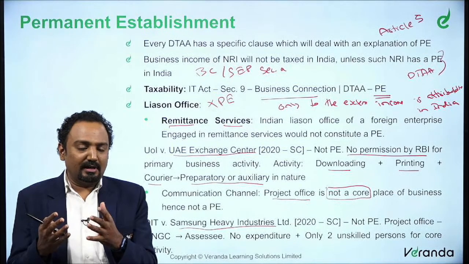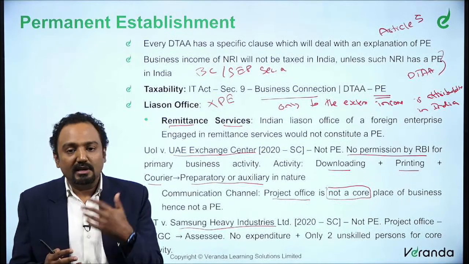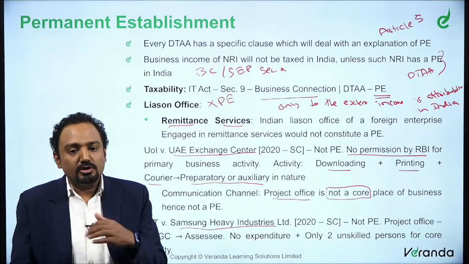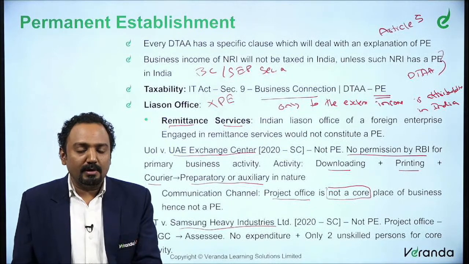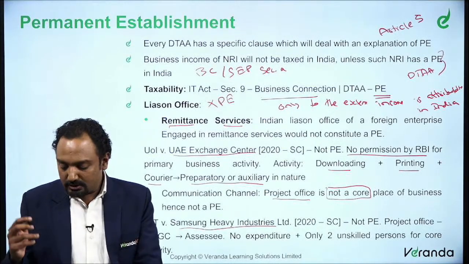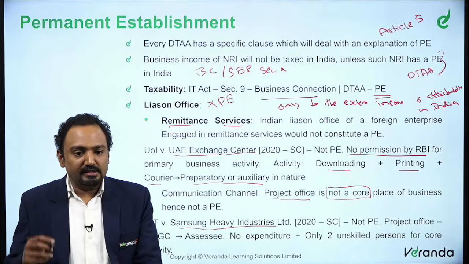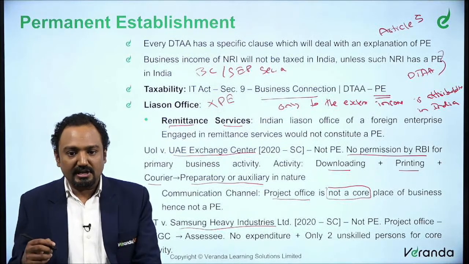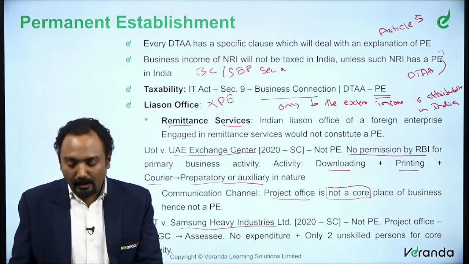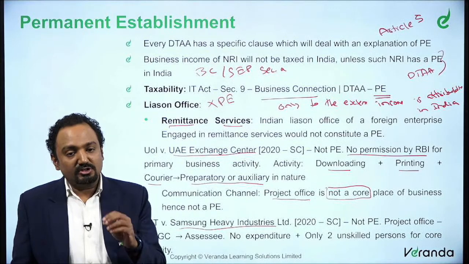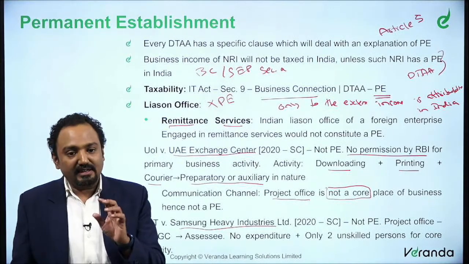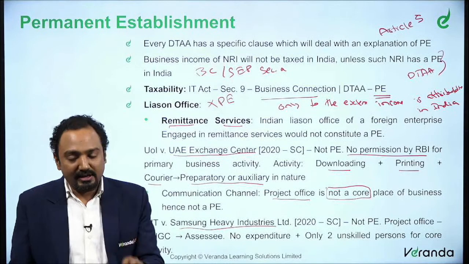Any case laws in a very recent year, let's say a couple of years, are probably important for your exams. So these two case laws are probably very important for your exam. So just make a note of it. These two things, that is remittance services and communication channel, are not permanent establishments, because it's only a liaison office, because the activity is preparatory or auxiliary in nature.